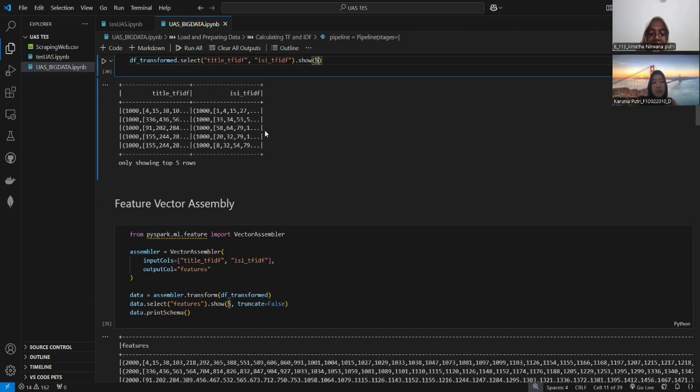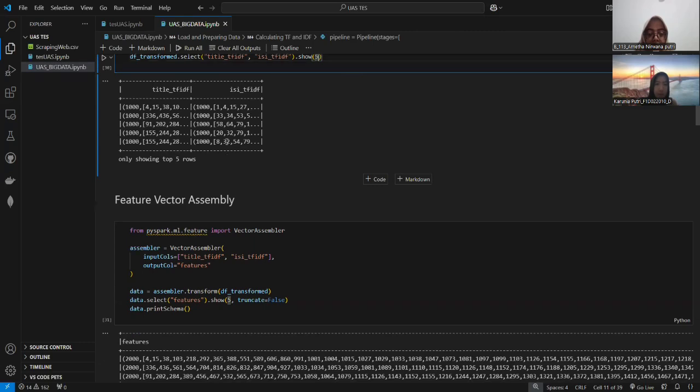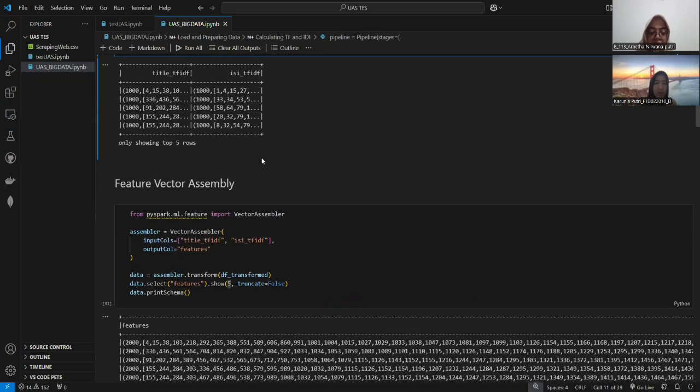These values are stored as a list of numbers where each number represents the importance of a word in the text. The higher the number, the more important the word in that specific row. And most of the words have values of 0, meaning they are not important for that row.